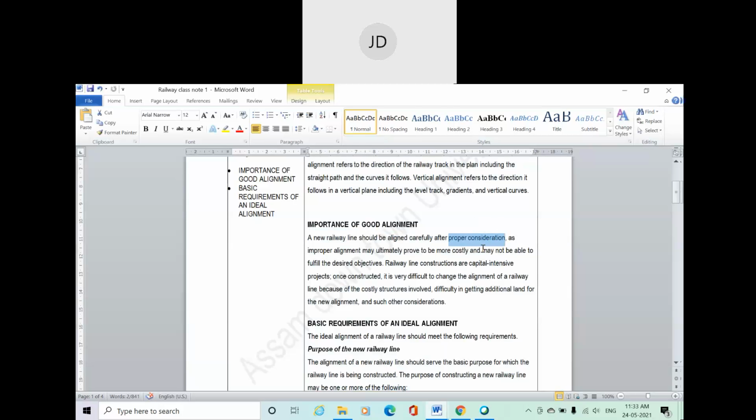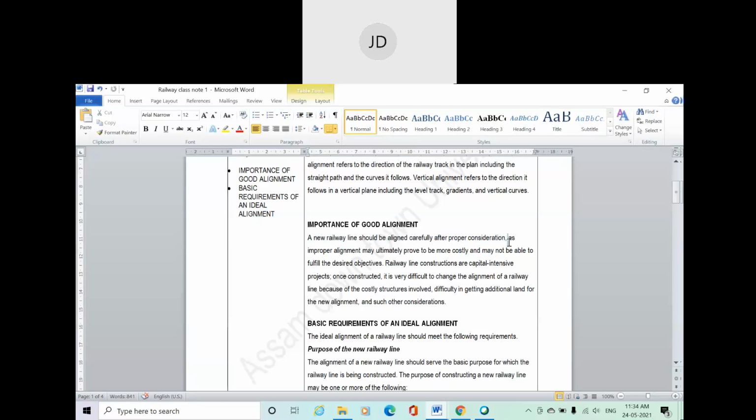Proper consideration includes all the detailed designing of the railway. Before that, you go for surveying, the engineering survey of that alignment, go in the field, go for an economic survey, then a preliminary survey. That means an overall survey, okay, you have to do. After that you have to decide the proper alignment. You have to go through the geological survey also, whether the foundation contains soil or rock. Okay, all these things matter. That means after proper consideration and analysis, you have to select a new railway line alignment.